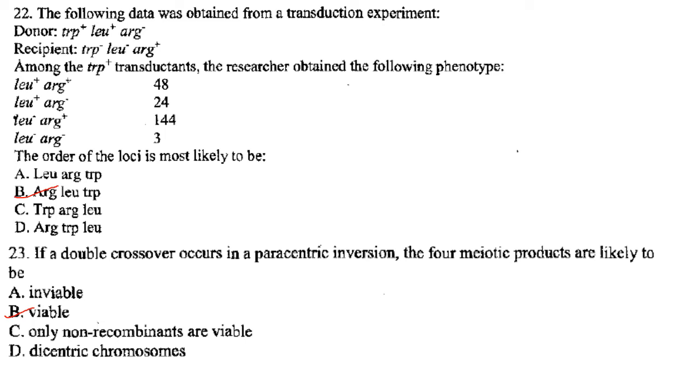Nothing is happening with the genes. So both the normal and inverted chromatids have all genes present. So there is no deletion or duplication taking place. So all the meiotic products are likely to be viable. So the answer is option B.